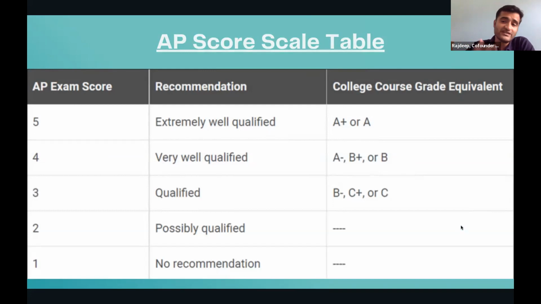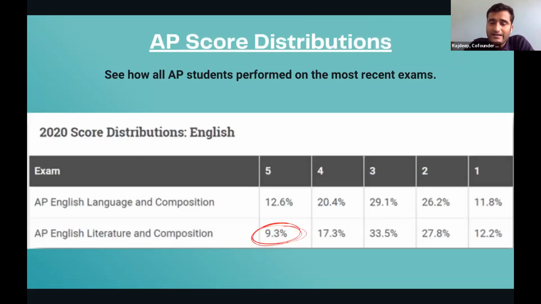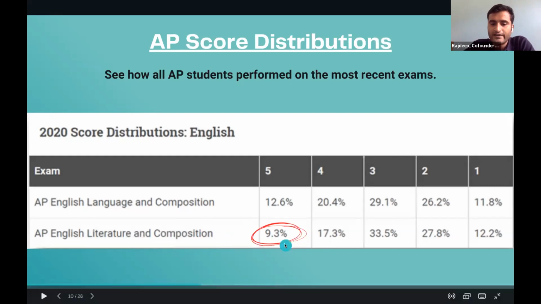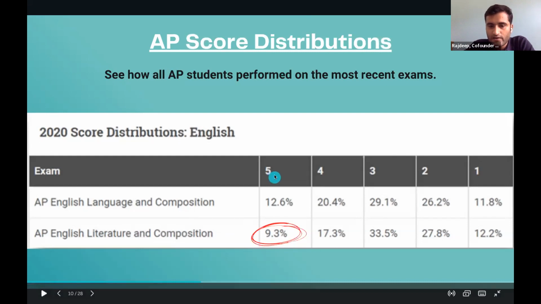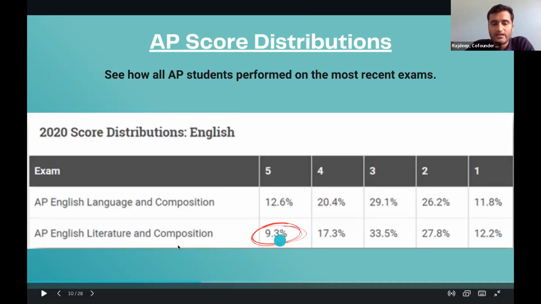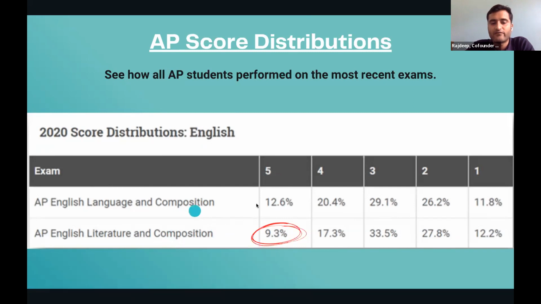And now, which are the subjects that you should be picking? For that, we have taken a very important distribution of scores from 2020 for different subjects. I told you about different categories. For example, in the English category, these are the two subjects: English language and composition, and literature and composition. This table basically represents how many students have scored 5 on 5. 9.3% of students scored 5 on 5 in AP English literature and composition, and 12.6% in language and composition. And I'll show you why I'm showing this data to you.